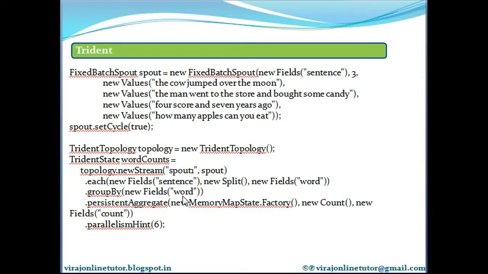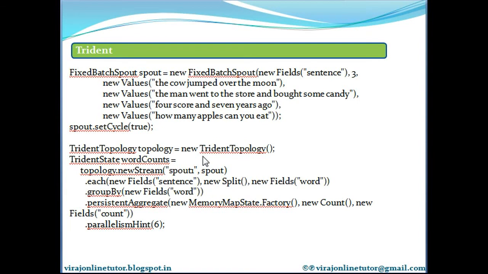Then we are grouping by each of the words, and then we are aggregating the word counts with a parallelism of 6. Okay, so first a Trident topology object is created here, which exposes the interface for constructing your Trident computations.